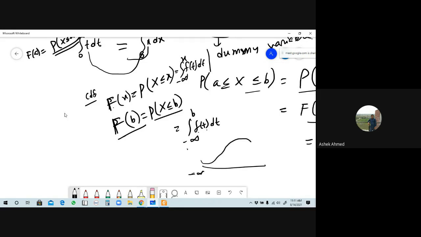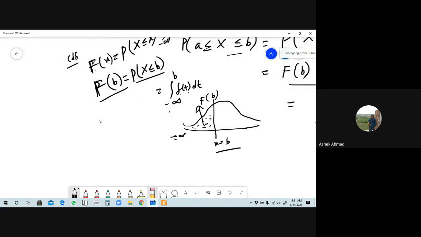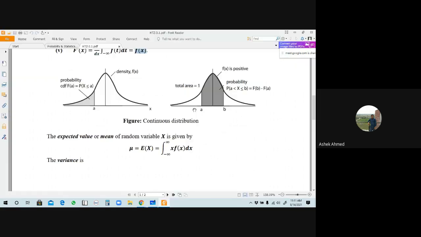If the graph is of this form, and this is x equals b, then this area represents the value of capital F of b, and this area lies between minus infinity and x equals b. Okay, so we will learn this from here.